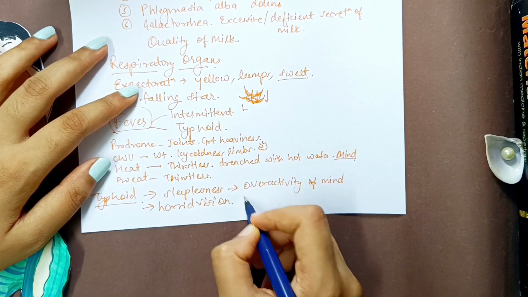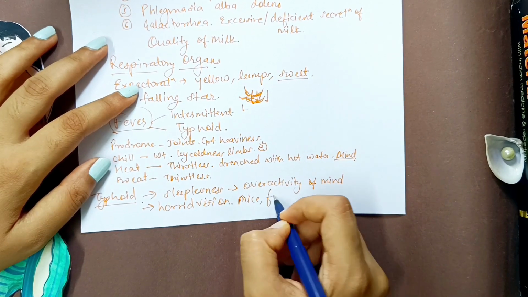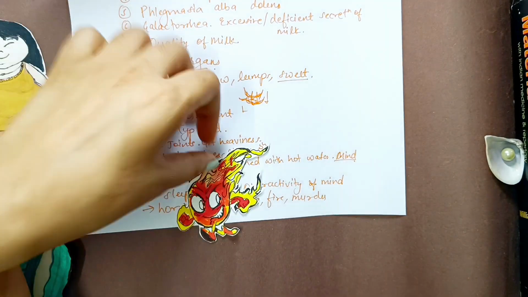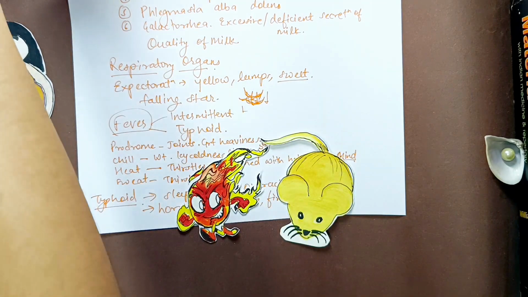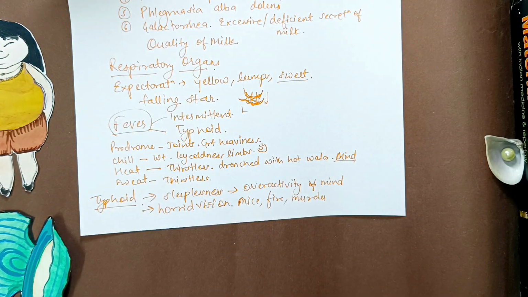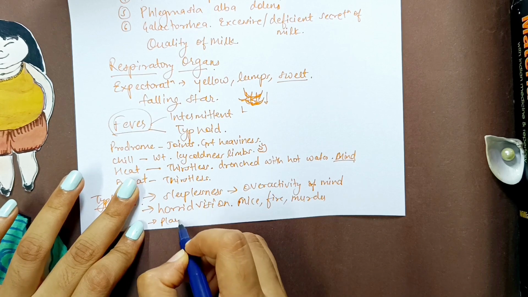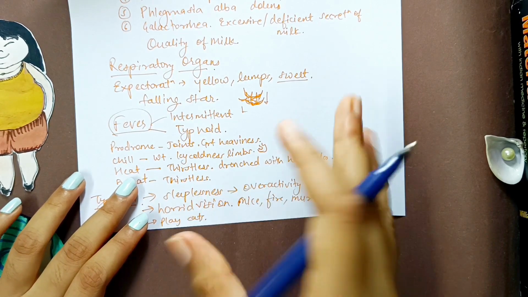He will talk about mice, fire, murder. Okay, so that's what he will talk about. Then we've also seen that he will play with cats and animals during this time. He will have this palpitation, and so on.